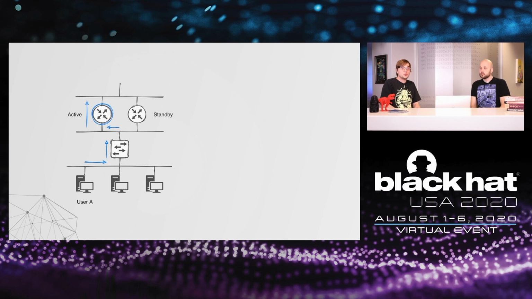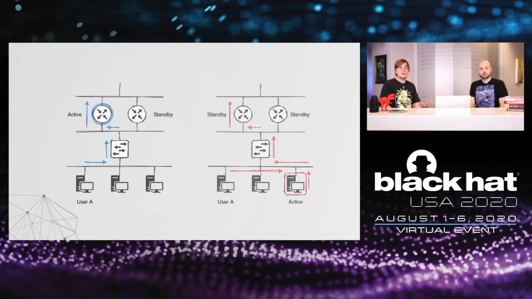In terms of FHRPs, what could happen over here? Again, we said there's a logical grouping with this priority, and then the higher priority becomes the active device in this logical group. So from an attacker's perspective, we can just assign a higher priority to ourselves, and then the user's traffic will be directed towards us, and then we would just forward that traffic onto the legitimate default gateway.